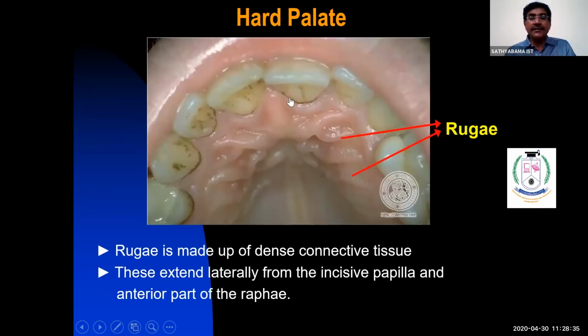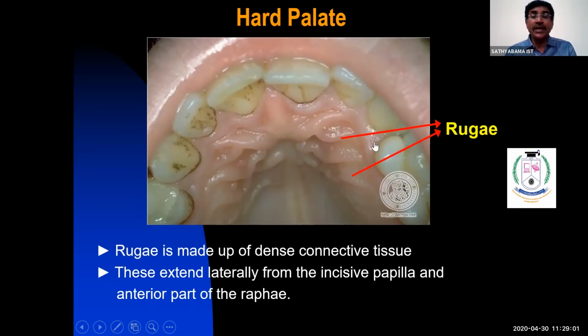Again, here, see, this is the incisor papilla. It's a dense fibrous connective tissue. When you keep your tongue and run it on the palate like this, you're able to find the hard portion here. This is called the incisor papilla. It's a dense connective tissue. It's present in the midline, posterior to and between the two central incisors.